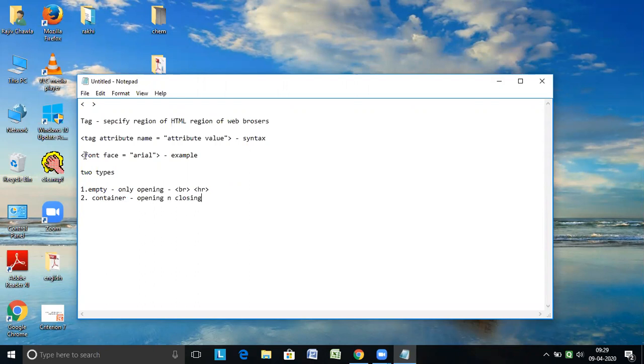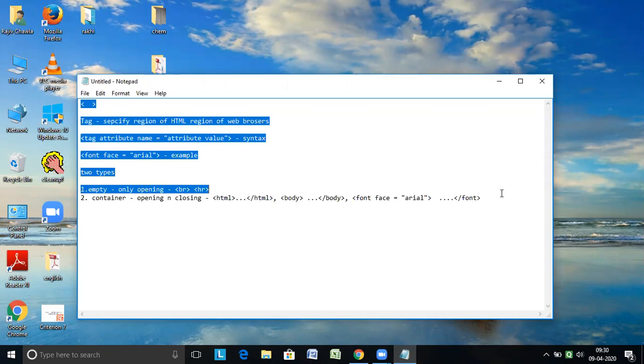If we say how will you close this font tag, the starting of this font tag can be of any kind, like this is the starting. But to close it, it is only with the name of the tag. Please remember that closing will always be with the name of the tag. At the time of closing, we don't use the attribute names or attribute values. Now let me start with the first example.